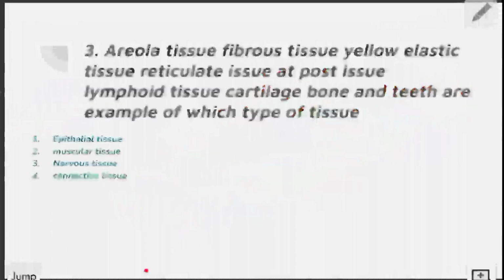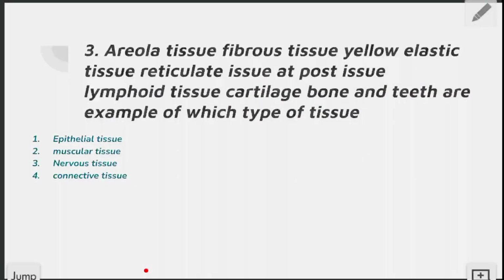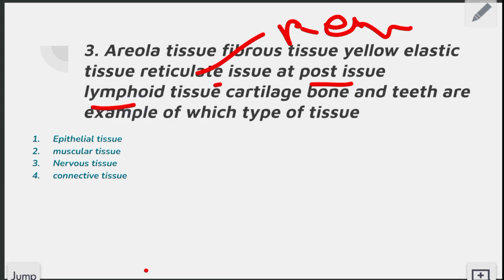The third question which is given to us looks like a difficult question, but it is not difficult. If you read this question, then you will be able to do it easily. The question is asking: areolar tissue, fibrous tissue, yellow elastic tissue, and here I think it has been misprinted, reticulocyte. Here the right word will be reticular tissue. Reticular tissue, and adipose tissue, lymphoid tissue, cartilage, bone and teeth are examples of which type of tissue?